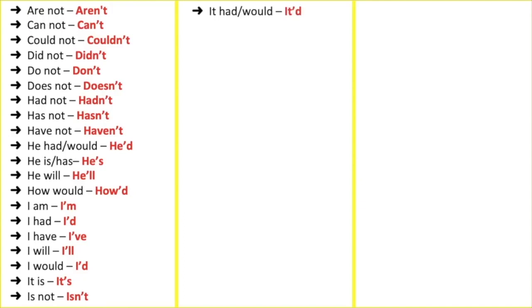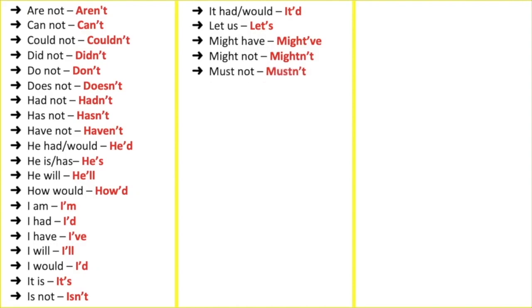It had or it would, it'd. Let us, let's. Might have, might've. Might not, mightn't. Must not, mustn't. Need not, needn't. Shall not, shan't.